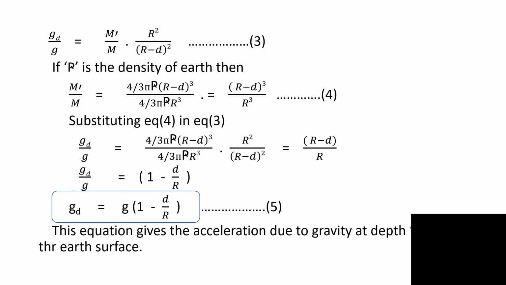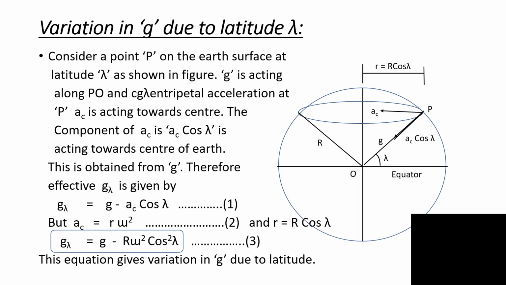Now we are going to study the variation in acceleration due to gravity g due to latitude lambda. Consider the point P at latitude lambda.